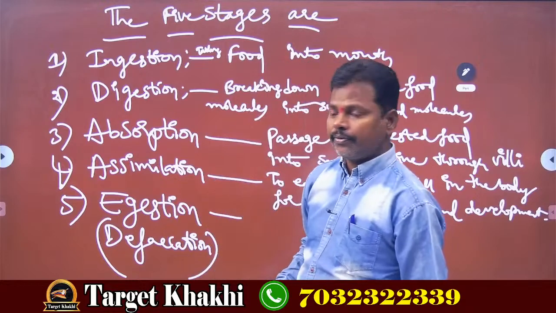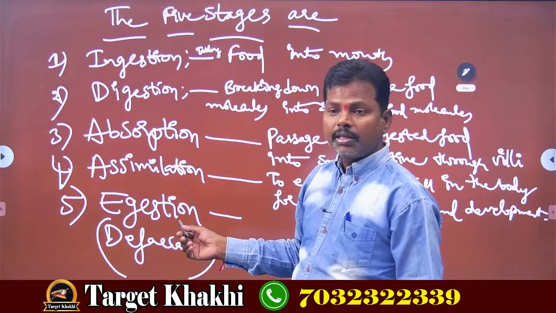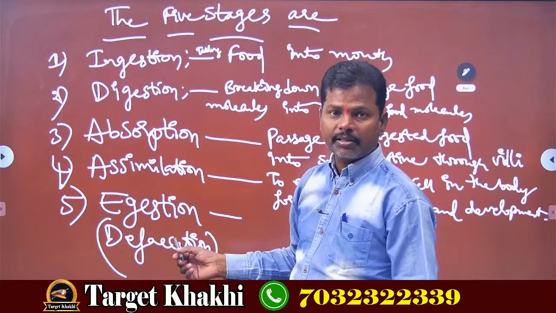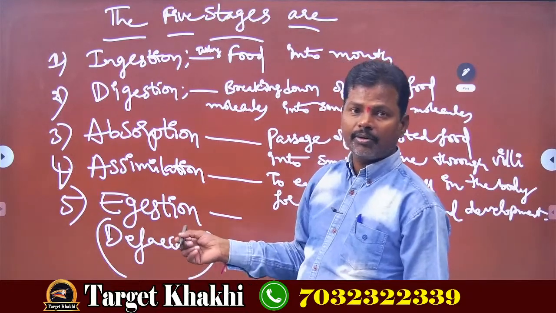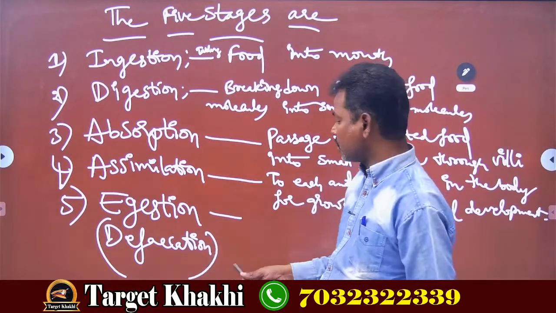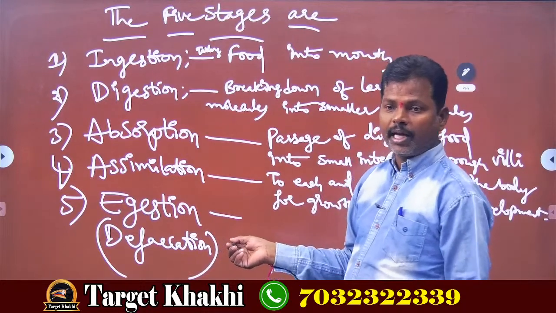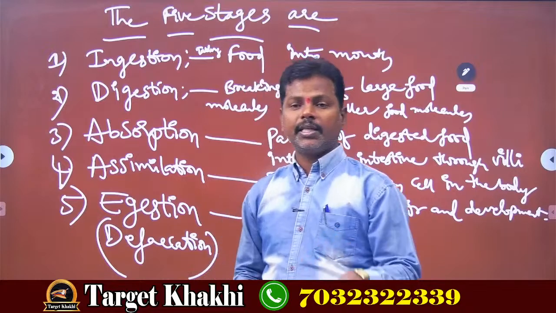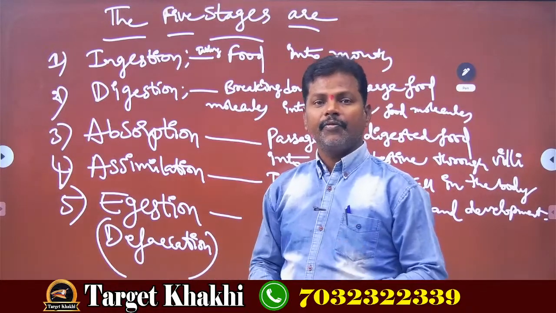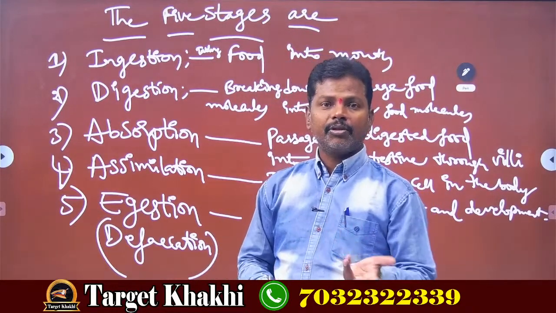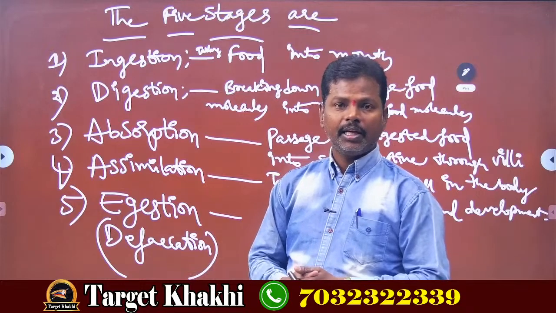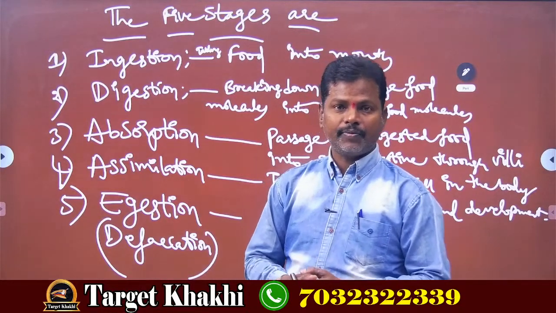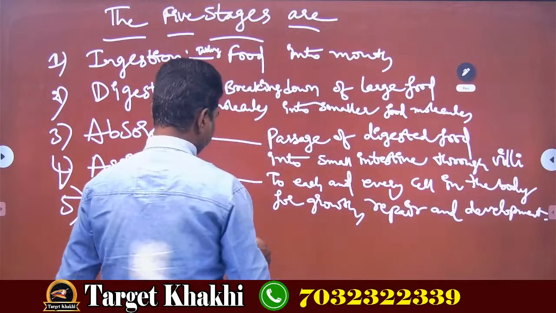The process of sending out the waste matter, that is undigested food along with wastewater, salts, urea and uric acid, is also called defecation. The undigested food present in the large intestine is called fecal matter, which looks yellow in color. It should be sent out after digestion of the food.